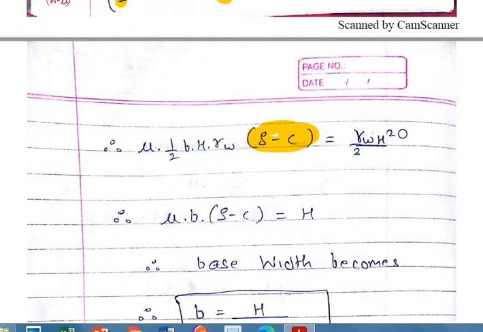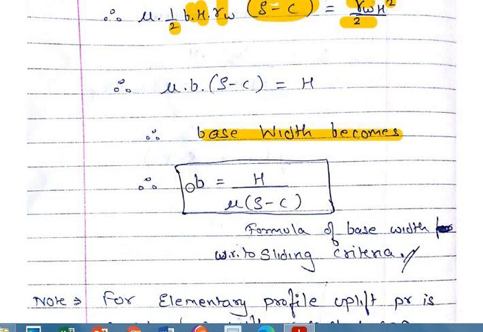Here the value will be same, the terms will be same. Here what you can see that the denominator 2 can get eliminated, the term H can get eliminated, gamma W can get eliminated, the remaining portions are mu, B, rho minus C. Here the remaining portion is H. So the formula for base width becomes B equals to H upon mu multiplied by rho minus C. This is the formula for base width with the sliding criteria.